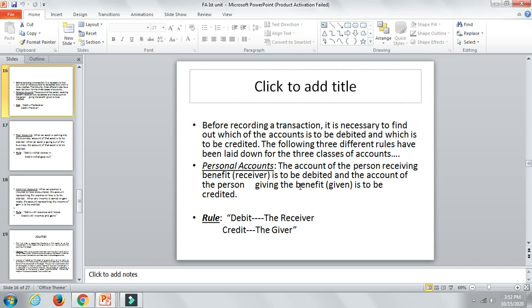Now don't tell me what is debit and what is credit, because it's a terminology we'll be using. Whenever you are receiving something, you are going to name it as a debit. Whenever you're giving something, you're going to name it as credit. Okay, remember this. Receiving aspect, giving aspect.